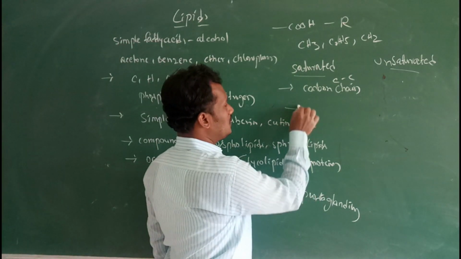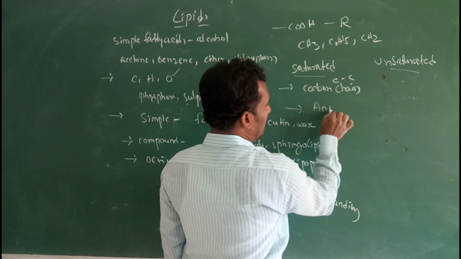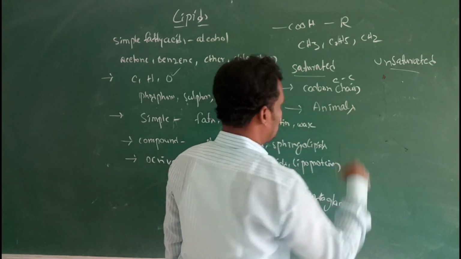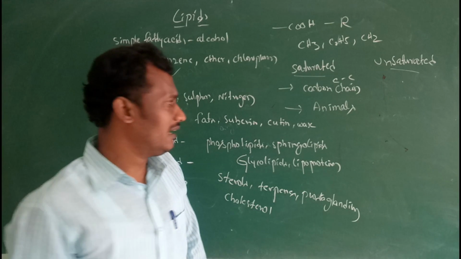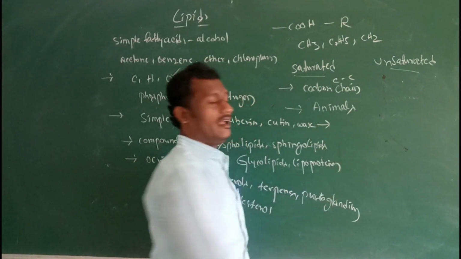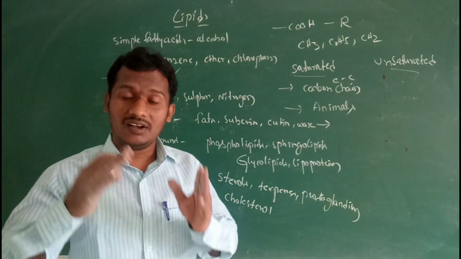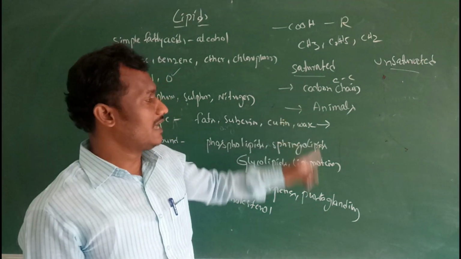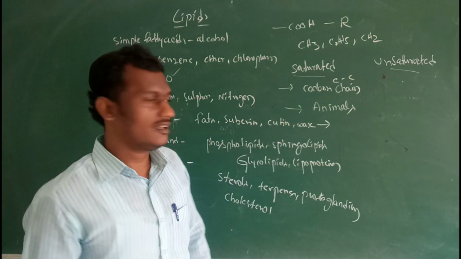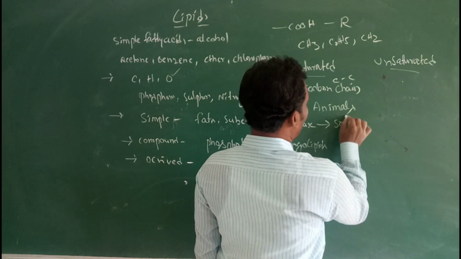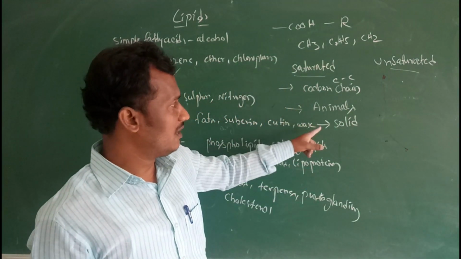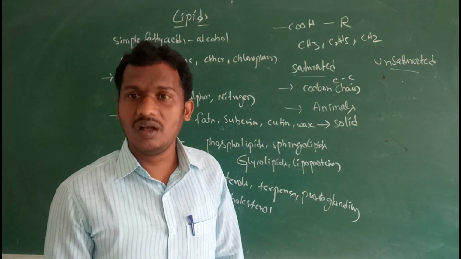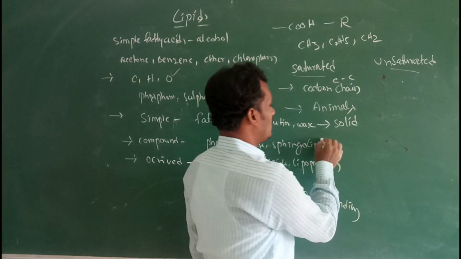Saturated fatty acids are mainly present in animals. At normal temperature, saturated fatty acids are solid.